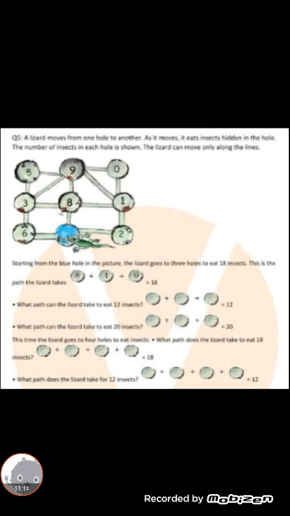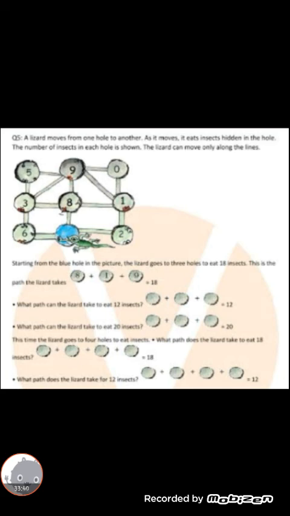Do you get it, children? 9 means how many insects? 9 insects are there. So the lizard only moves through the lines. It can't jump, it can't zigzag. It moves only along lines. Do you get it, children? Next we move, starting from the blue hole. In the picture, the lizard goes to 3 holes to eat 18 insects.